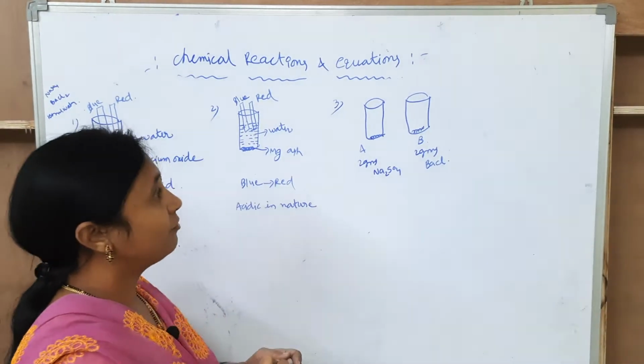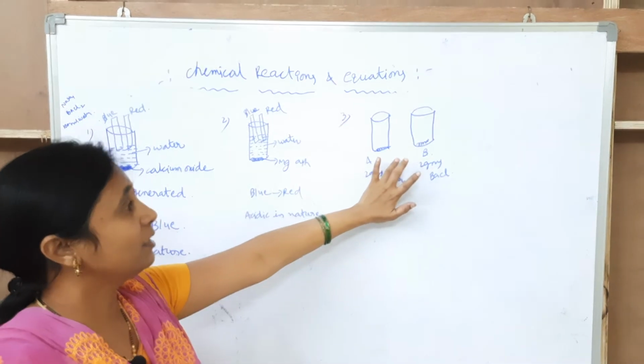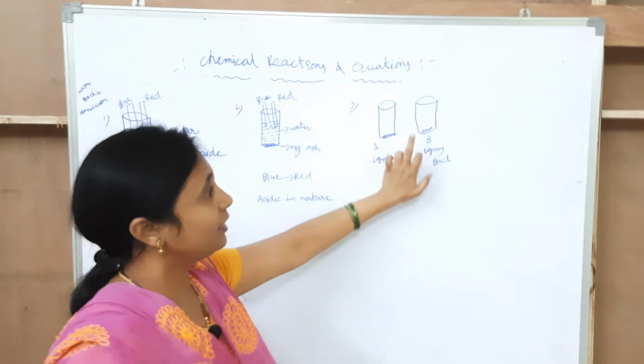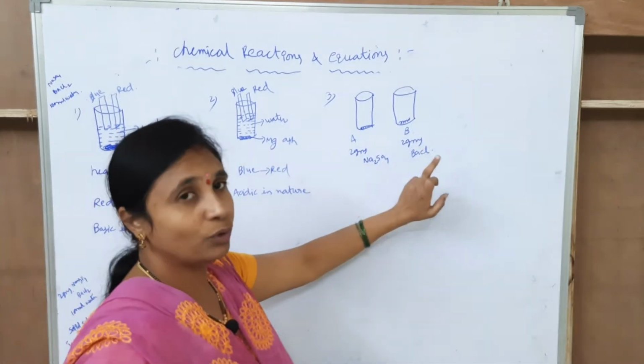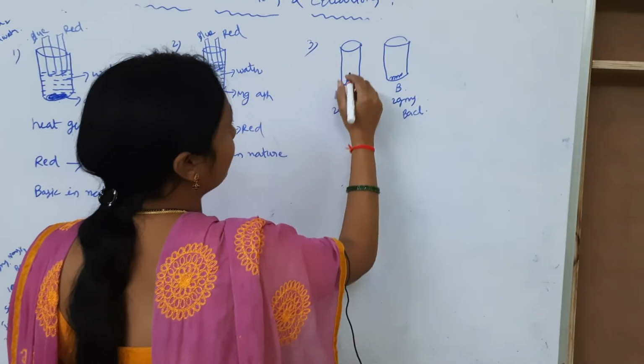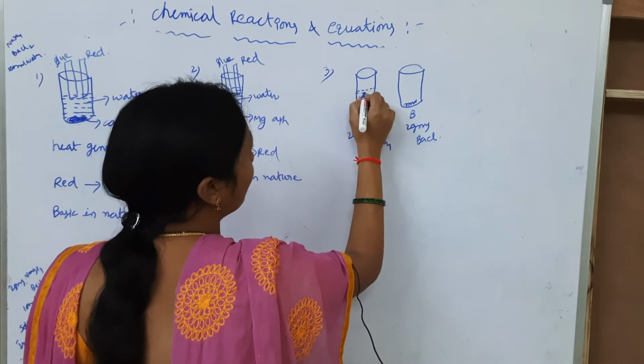In both the first and the second beaker I am adding 100 ml of water.